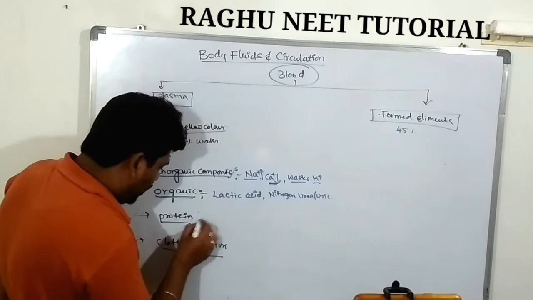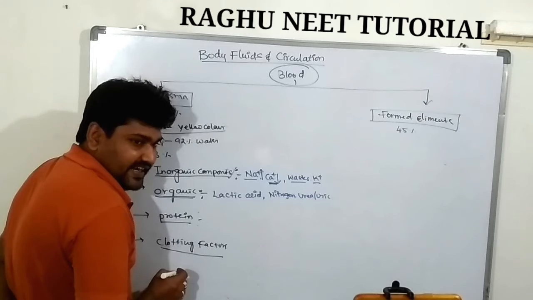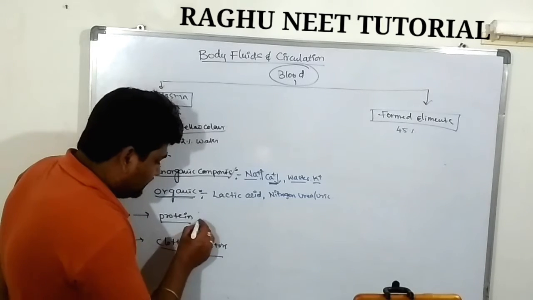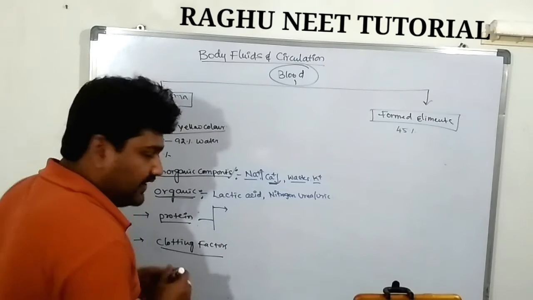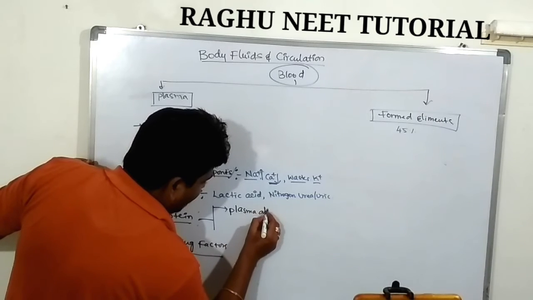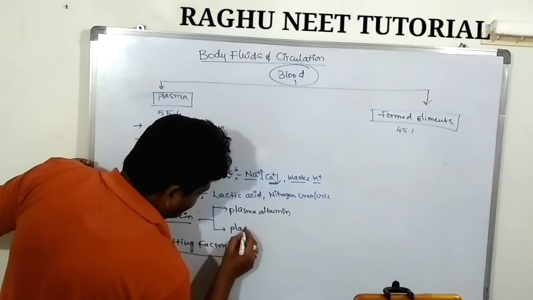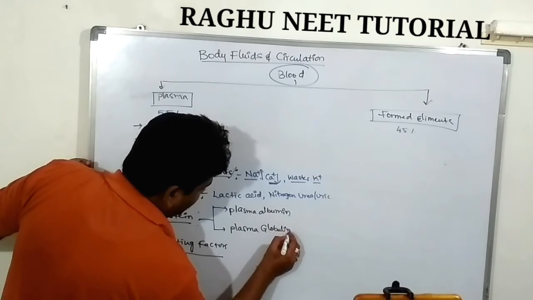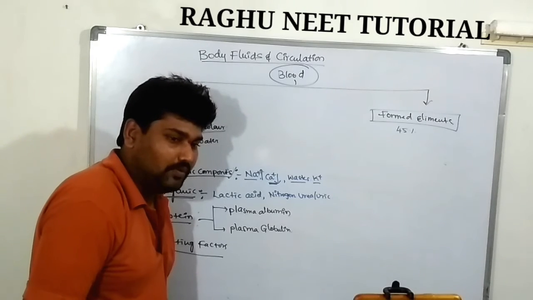Next one, there is protein. The protein majorly contains two different types of polypeptide proteins. The first one is plasma albumin protein. The second one is plasma globulin protein. There are two different types of proteins in the plasma region: plasma albumin and plasma globulin.